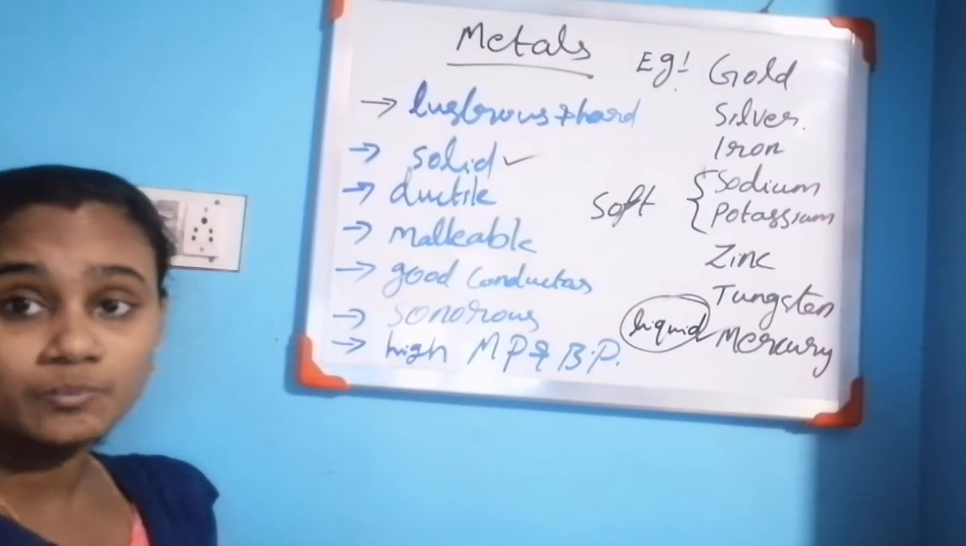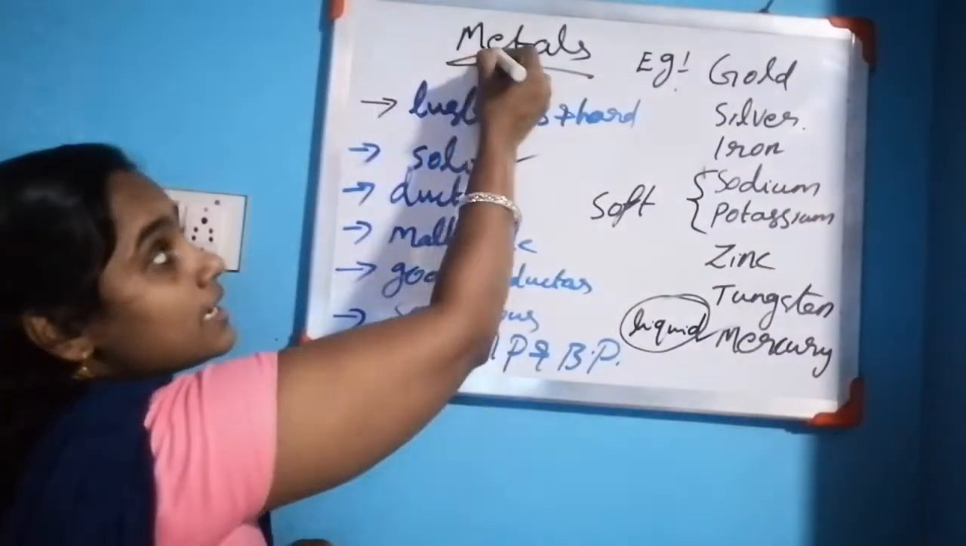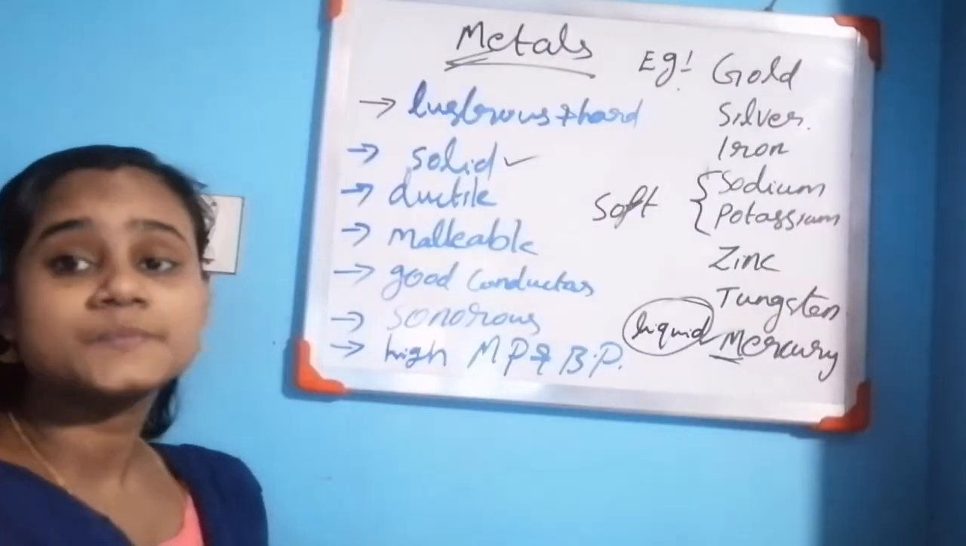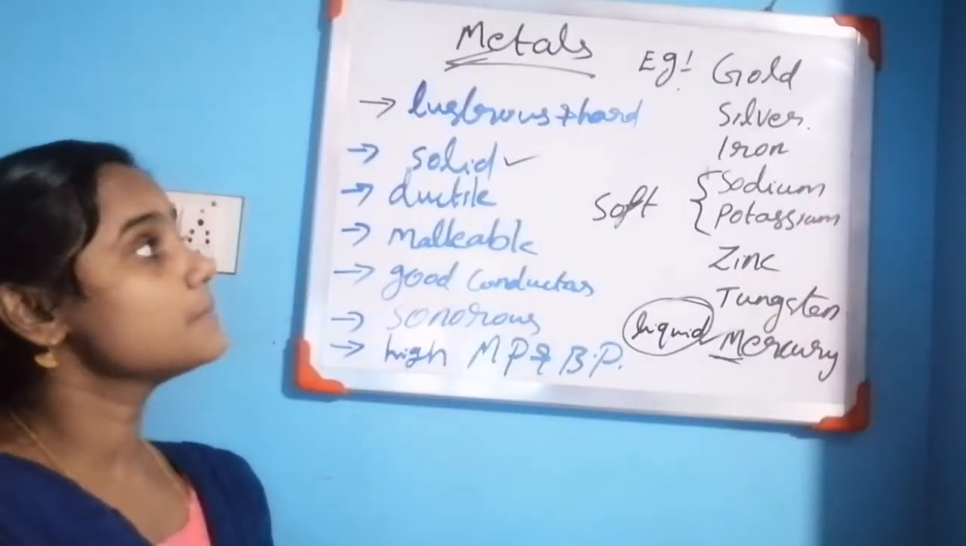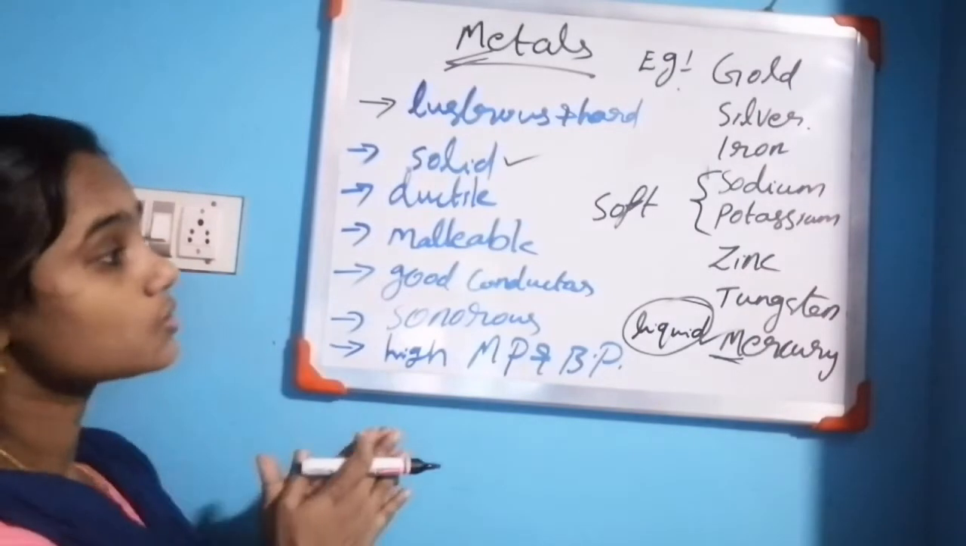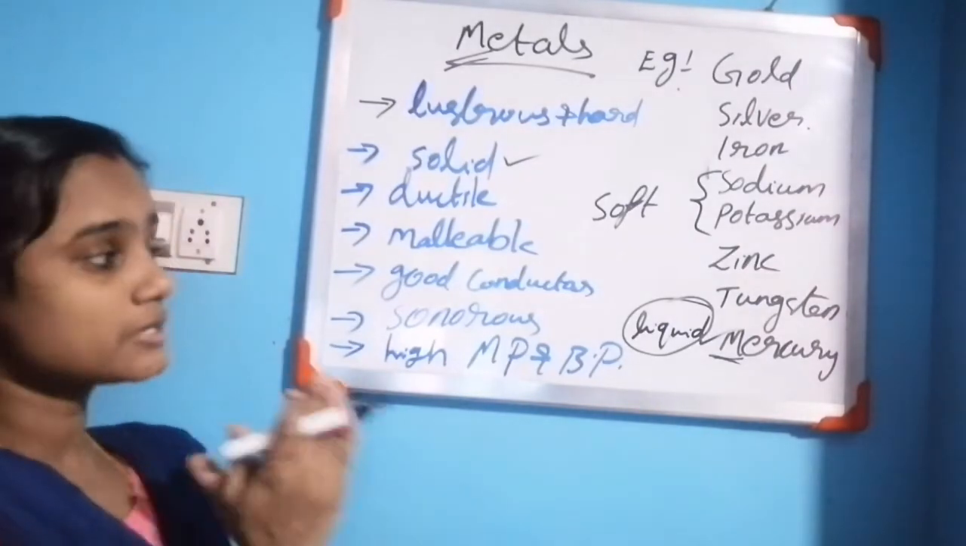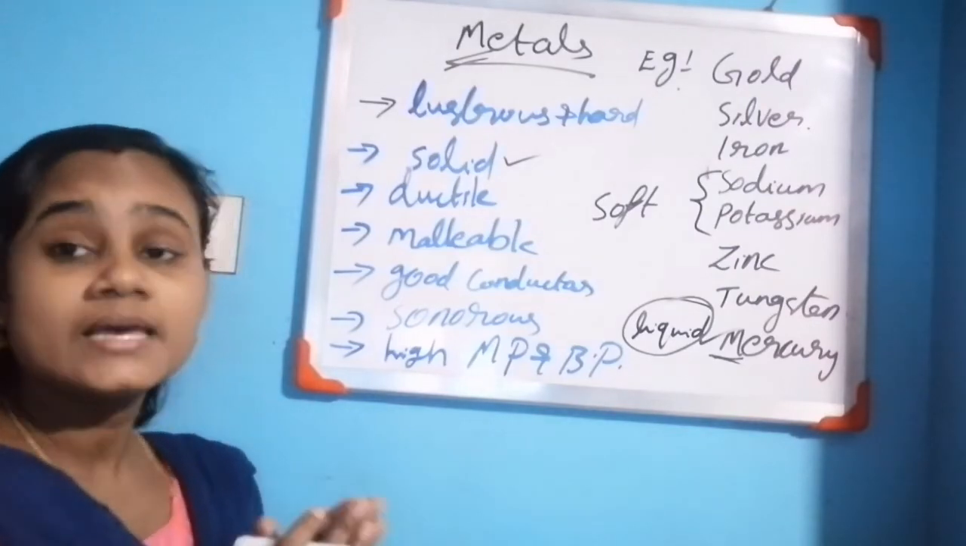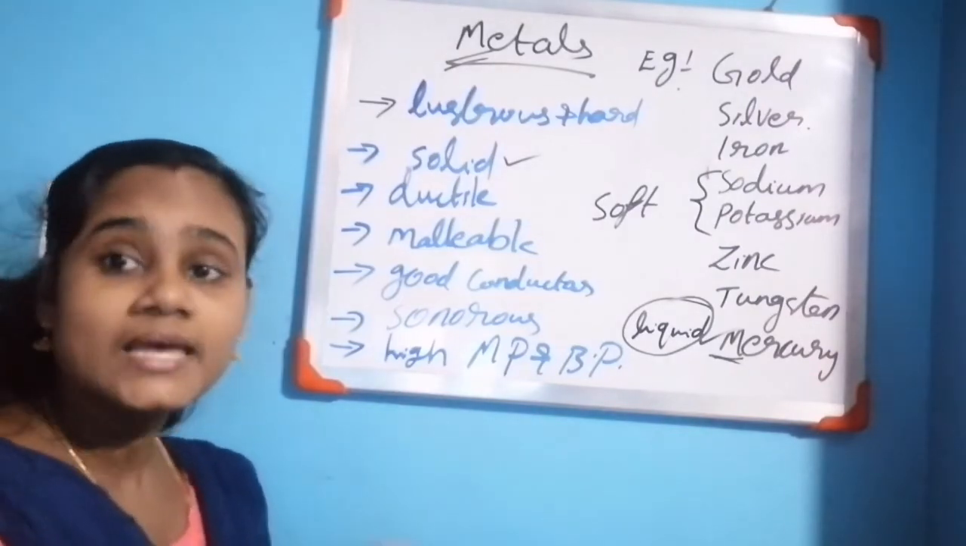Name the liquid metal. Mercury. The liquid metal is mercury. Dear children, almost all the metals are solid, but one exception is mercury. Mercury is a liquid metal.